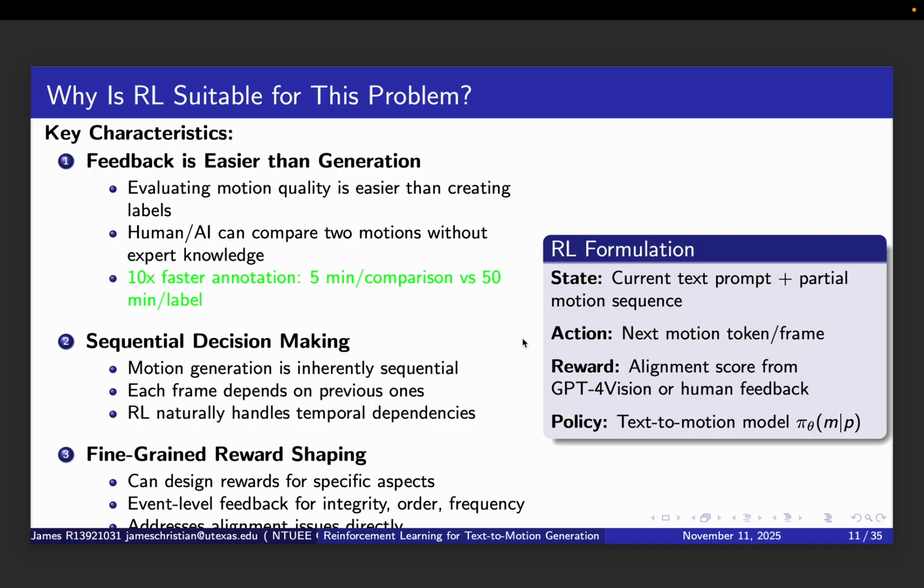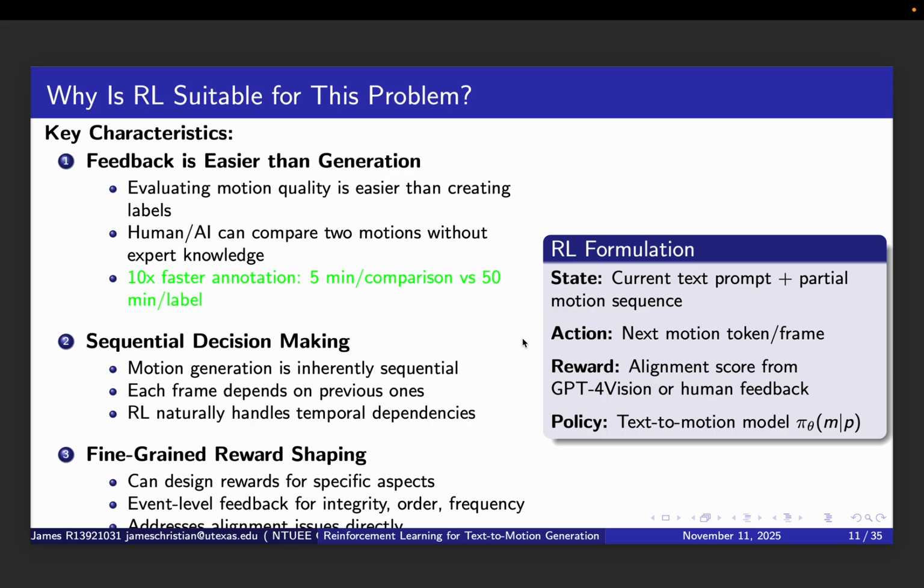It's much easier for a human or even an AI to evaluate motion quality than to create labeled data from scratch. When you show someone two motion sequences and ask which one better matches the description, they can answer in about 5 minutes without any special expertise.